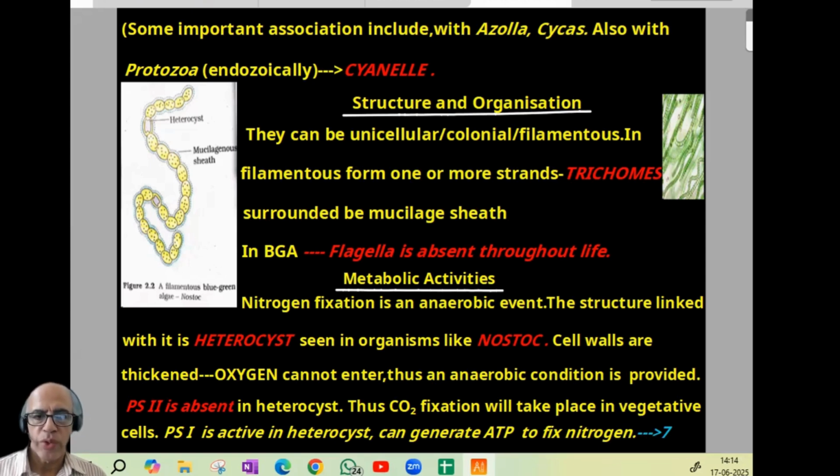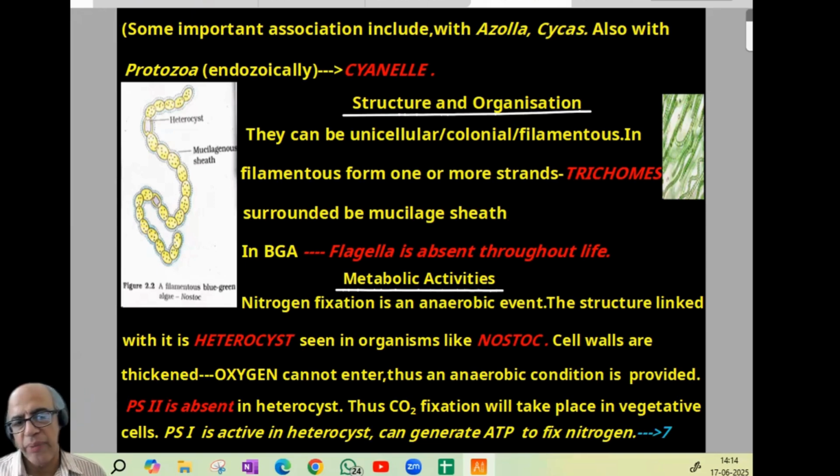Nostoc. Cell walls are thickened, so oxygen cannot enter, and thus an anaerobic condition is provided. Photosystem 2 is absent, so there is no photosynthesis and water splitting in it. So photosystem 2 is absent in heterocyst. Thus, carbon dioxide fixation will take place in vegetative cells.